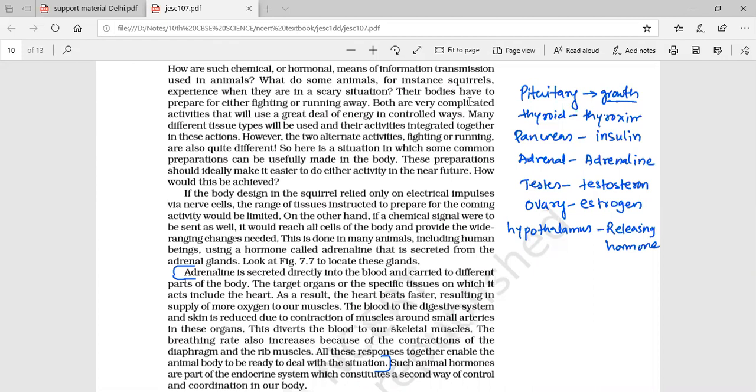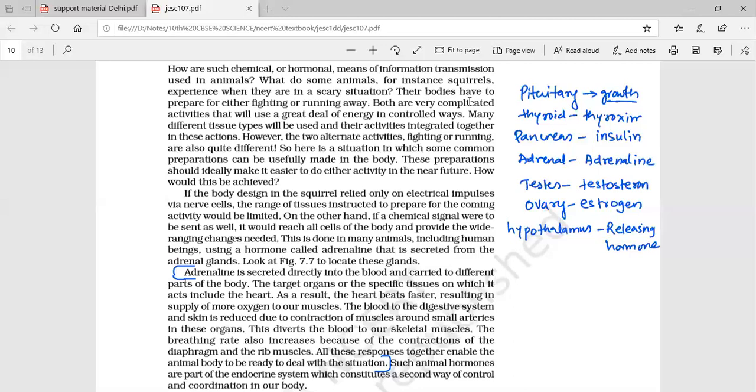That is the example: pancreas, testes and ovaries. The pancreas performs both the endocrine function, that is secretion of hormone, as well as the release of some enzymes. The testes secrete hormone, testosterone, which is the endocrine function, and the exocrine function is to produce and release sperm at the target organ. So these glands perform both functions at a time, both endocrine and exocrine. Such glands we call heterocrine glands.